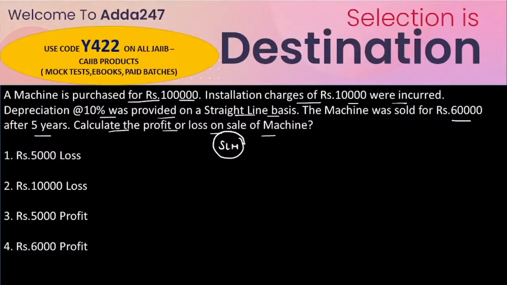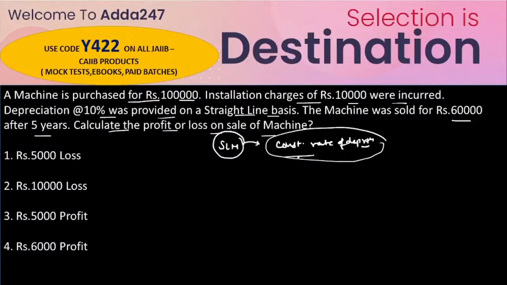In the straight line method, a constant rate of depreciation is applied. The depreciation amount for the first year would remain the same for every year, or say every useful year. So the straight line method is known for the constant rate of depreciation, and the machine was purchased for 1 lakh rupees, plus whatever other charges were incurred.